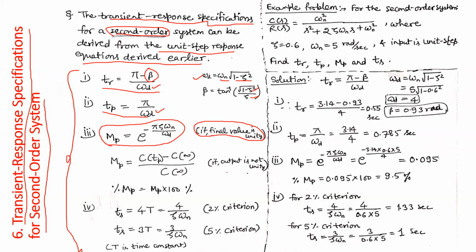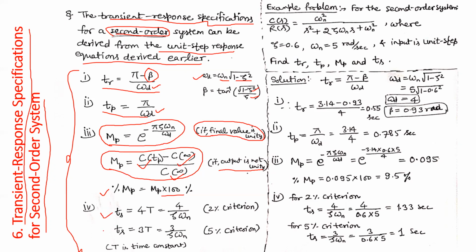And in case the output is not unity, there is some steady state error, so you can use this formula: simply the response at the peak time minus the response at steady state, divided by the response at steady state. You can calculate it in percentage by multiplying by 100. Okay. Then settling time.